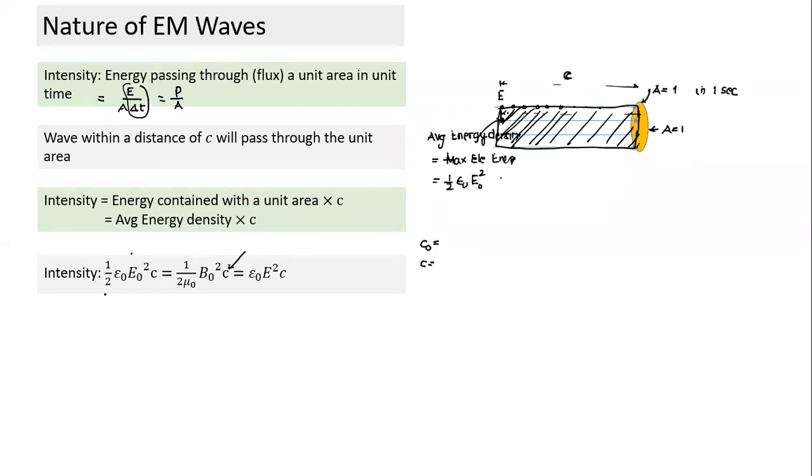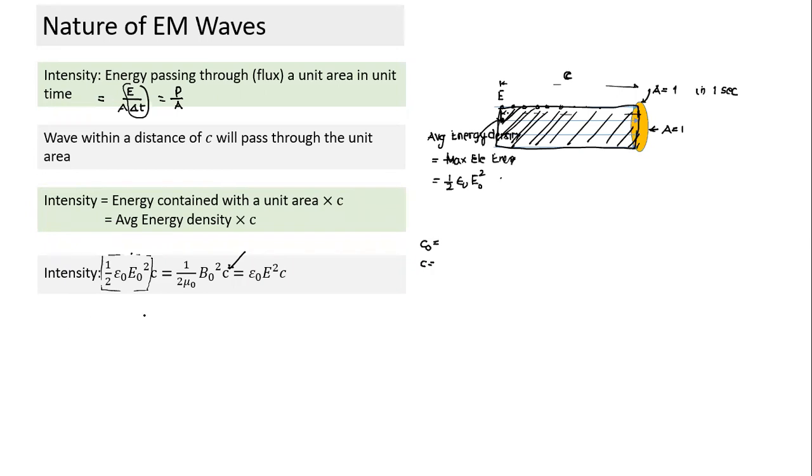Is this clear? What is this intensity? We have known this energy density earlier also. If you understand, it becomes easy to write this expression without the need for memorization. If you don't understand, everything becomes a formula.